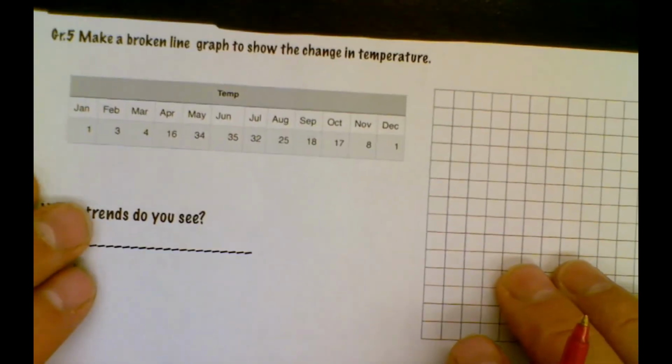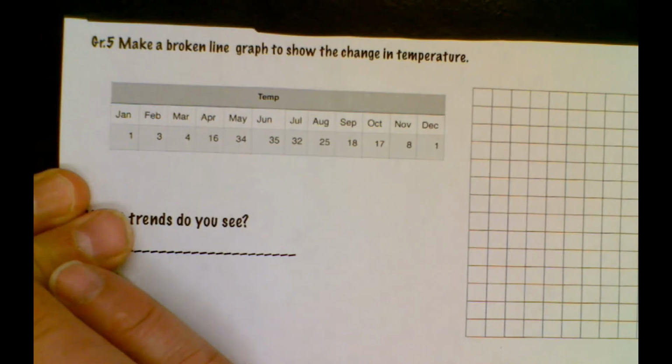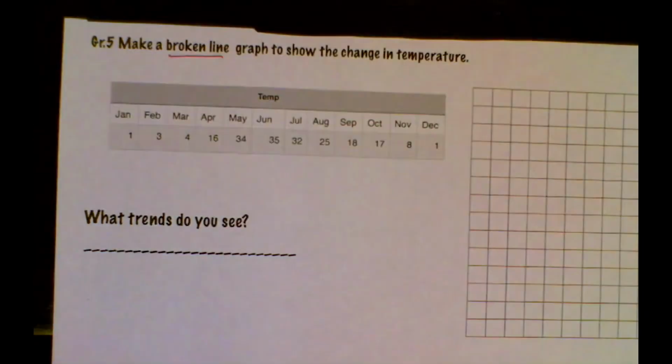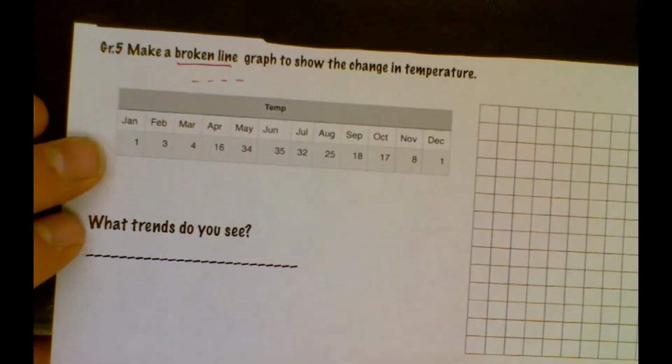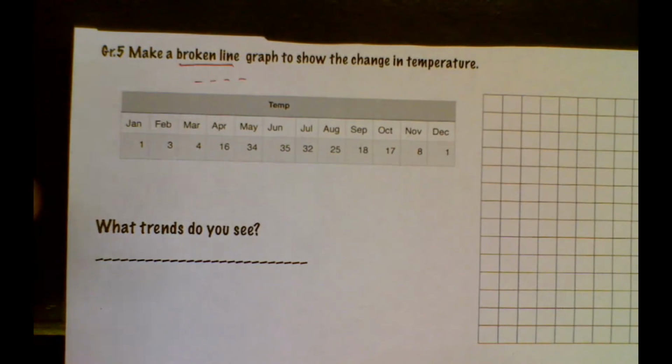For grade 5s, one of the things they have to do is a broken line graph. Instead of a line graph, we use a broken line graph. It looks obviously like this, a dashed line, and we do that when we don't know the values in between points. So we do a broken line to indicate that we have some of the data at these points. We don't really know what's happening in between.